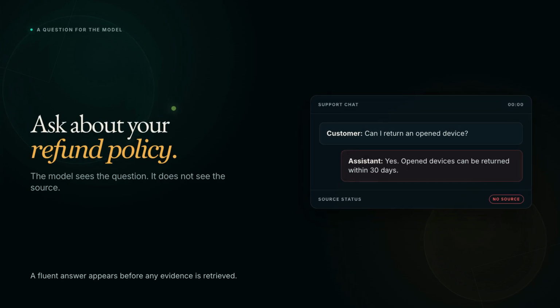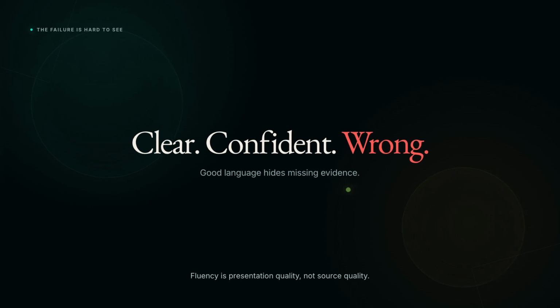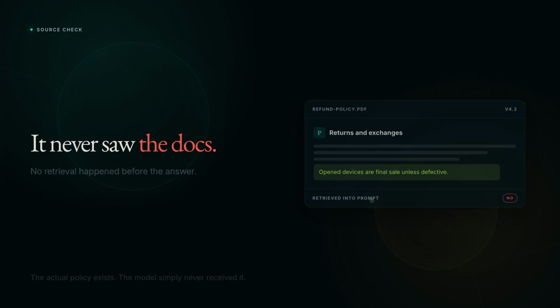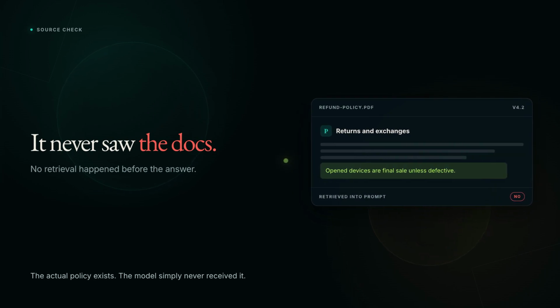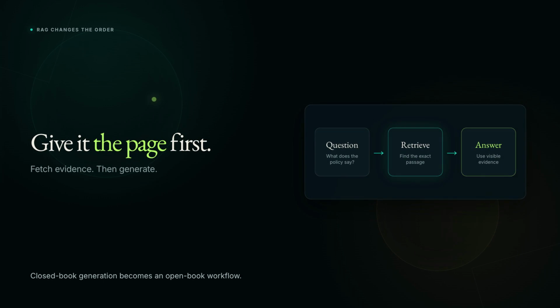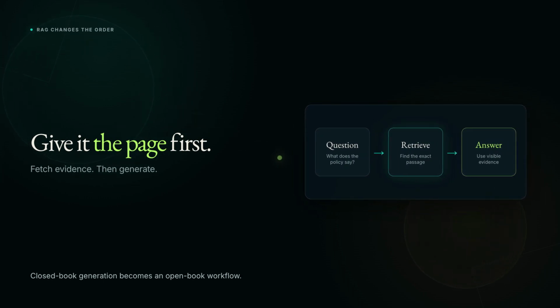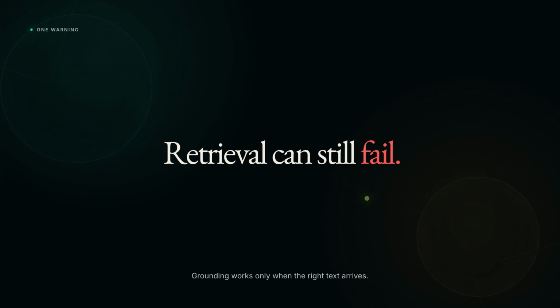Ask a chatbot about your company's refund policy. It gives you a clear, confident answer. Neatly written, totally wrong. It never read your policy. It's guessing, and it guesses well enough to fool you. RAG is how you fix that. And by the end, you'll also see why RAG can still make things up.